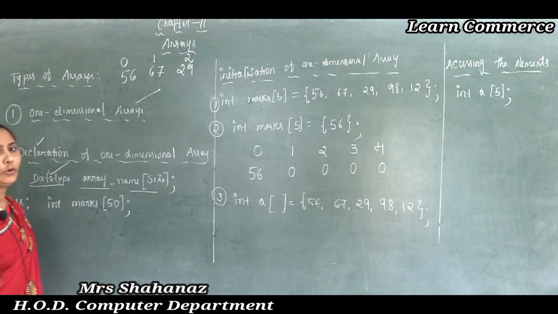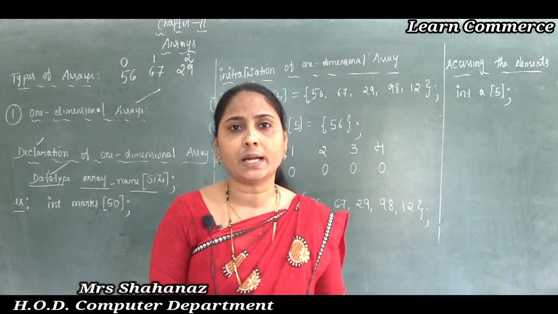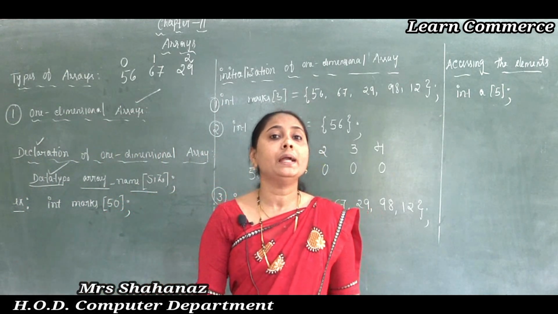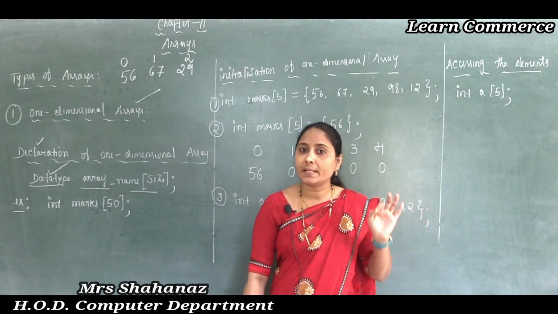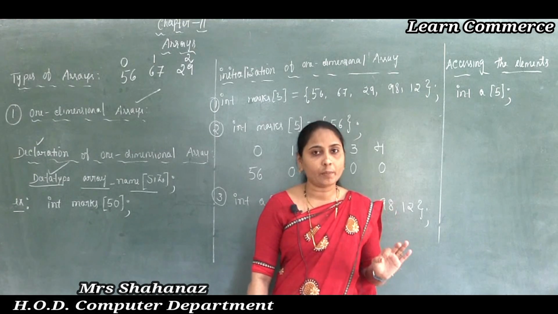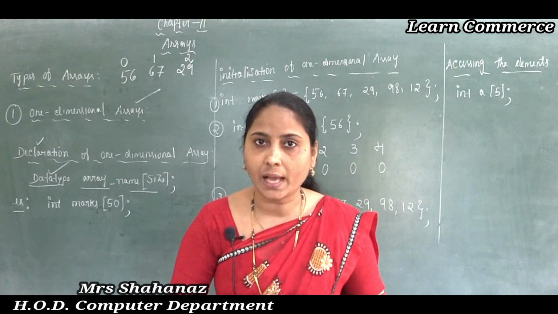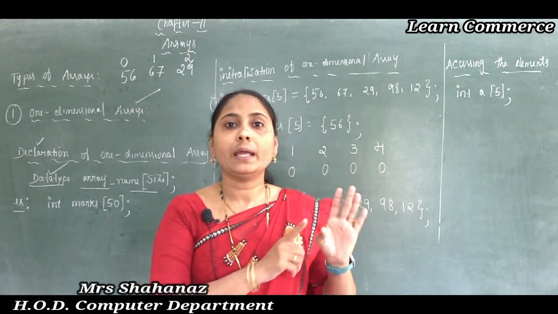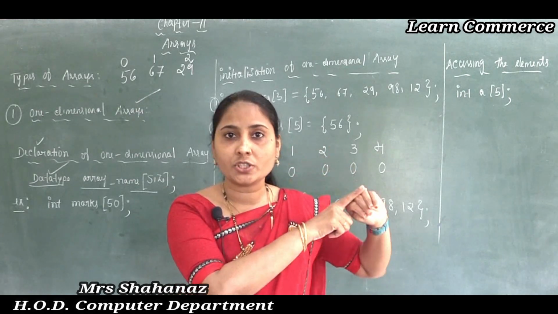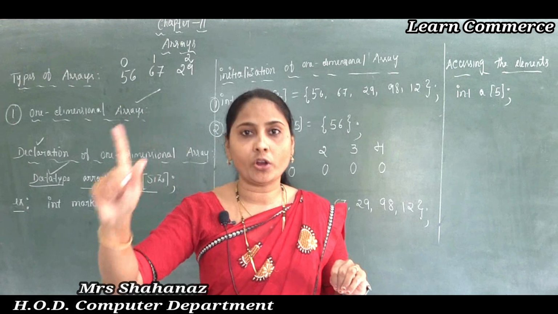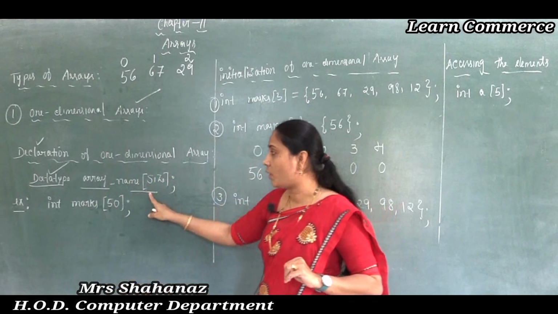First of all I want to tell the meaning of the data type. What data type can we use in the declaration of the array here? The data type describes the type of the element to be stored. The data types are int, char, float, double, struct, pointer, and union here. So these are all the data types we can use.